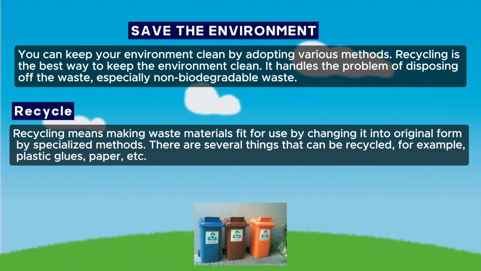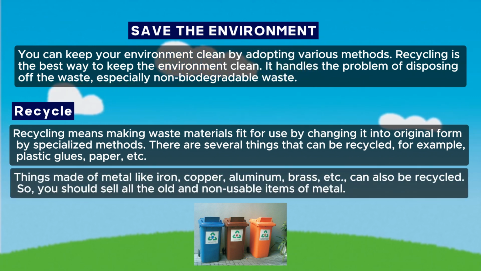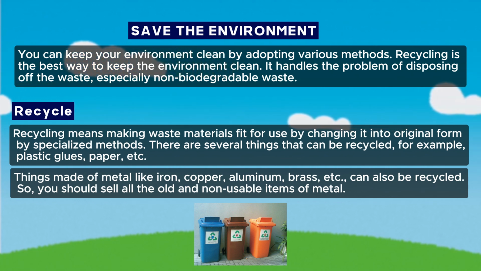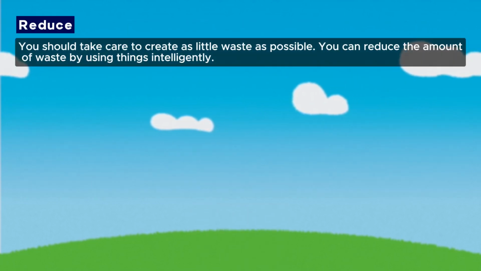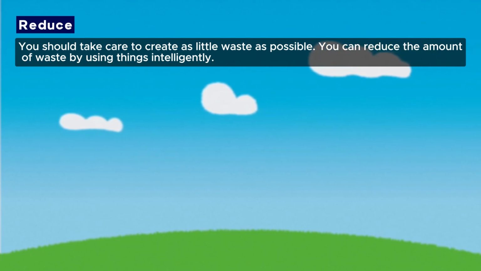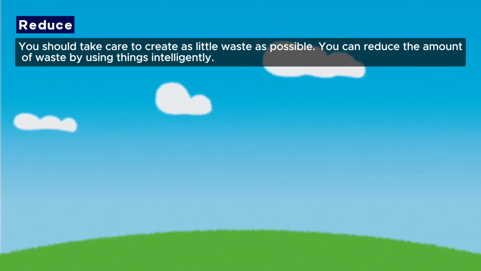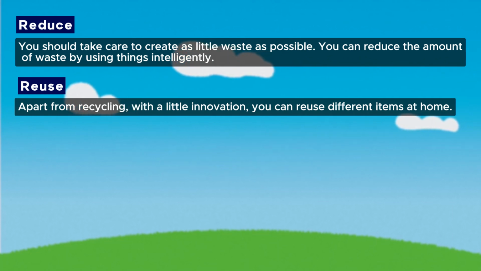There are several things that can be recycled, for example, plastic, glass, paper, etc. Things made of metal like iron, copper, aluminum, brass, etc. can also be recycled. So, you should sell all the old and non-usable items of metal. Reduce. You should take care to create as little waste as possible. You can reduce the amount of waste by using things intelligently. Reuse. Apart from recycling, with a little innovation, you can reuse different items at home.